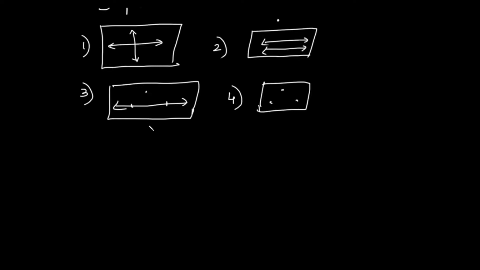So we say that a plane is a flat surface such that the line joining any 2 points on it lies entirely on it. So if you have a plane like this, and if you have 2 points on the plane, and suppose we draw a line passing through both these points, we say that this line lies entirely on the plane. So in this way we define a plane.